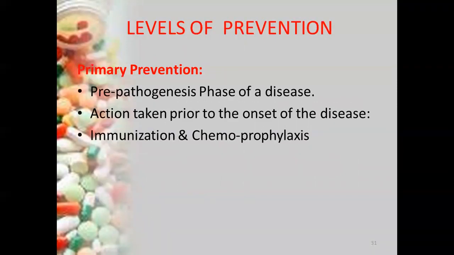Coming to the primary prevention. So in primary prevention, the pathogenesis phase of a disease is there, but we are taking some actions so that we can safeguard the individual before the onset of the disease. For example, we are giving immunization, that is, before the onset of the disease, we are taking some actions so that the individual will not face the problems or the illness.